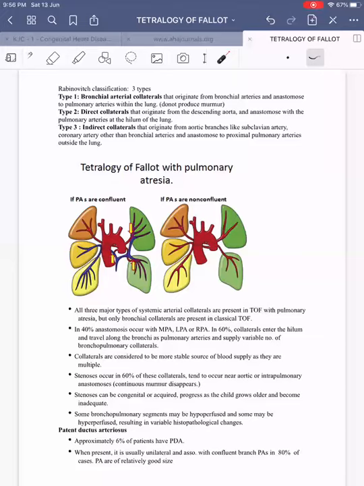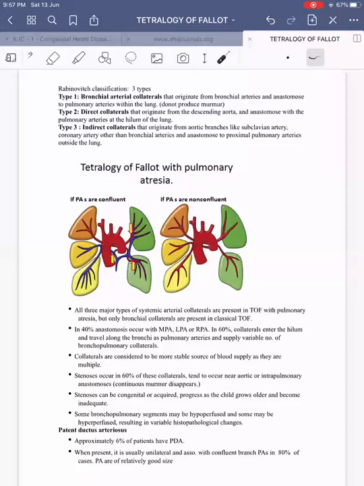So once the stenosis develops, the continuous murmur produced by these collaterals disappears. That's why they say in adult patients with TOF with pulmonary atresia, sometimes we may not get a continuous murmur over the back because of this stenosis. So with stenosis, some bronchopulmonary segments may be hypoperfused and some may be hyperperfused, resulting in variable histopathological changes. Where they are hyperperfused, there can be features of pulmonary arterial hypertension and obliterative changes. Okay, then coming on to patent ductus arteriosus.